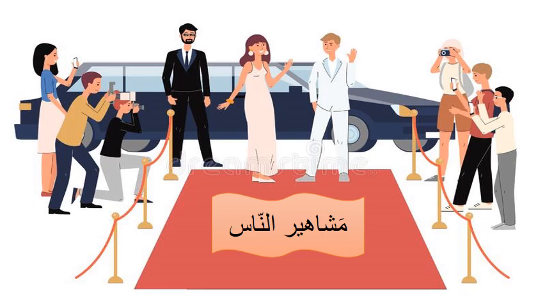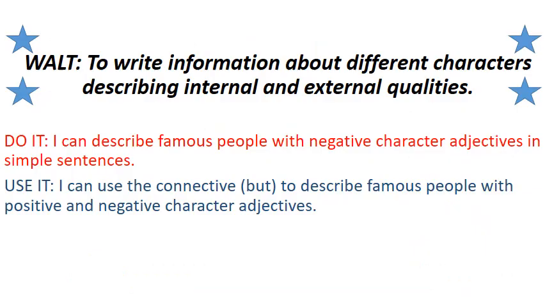Let's continue learning about our topic مشاهير الناس. We are still working on our big word for this term, which is to write information about different characters describing internal and external qualities and characteristics. Our duet for today is: I can describe famous people with negative character adjectives in simple sentences. We have learned positive character adjectives last week, and this week we are going to learn the negative character adjectives.